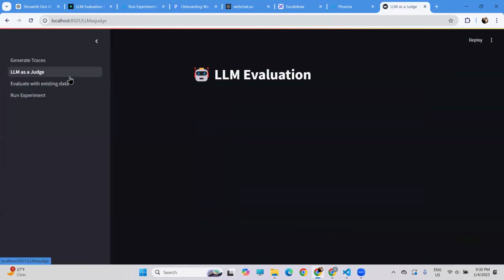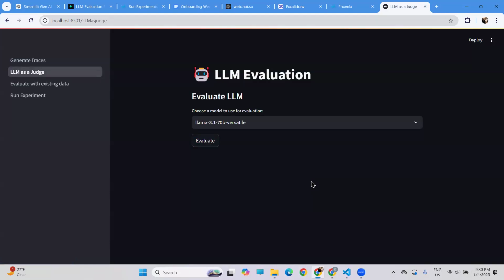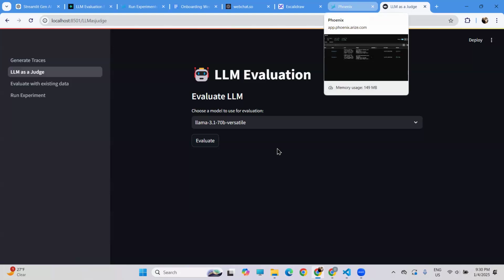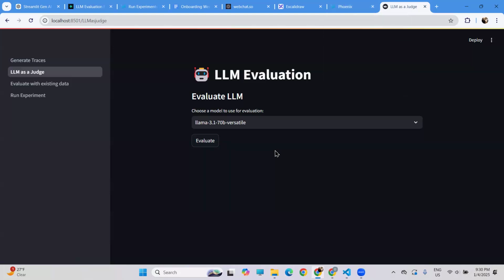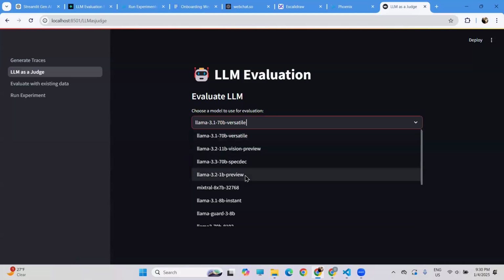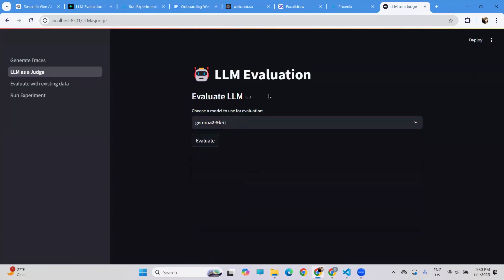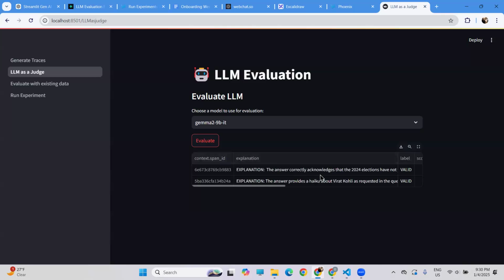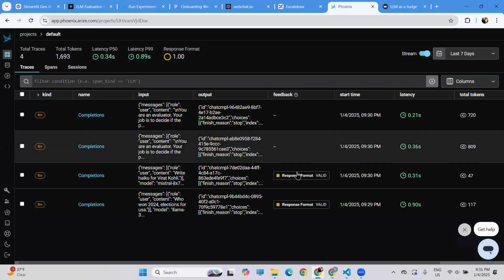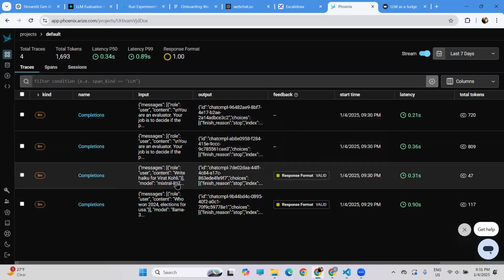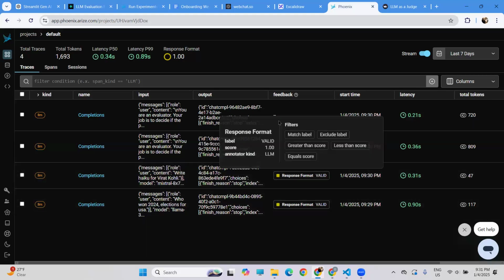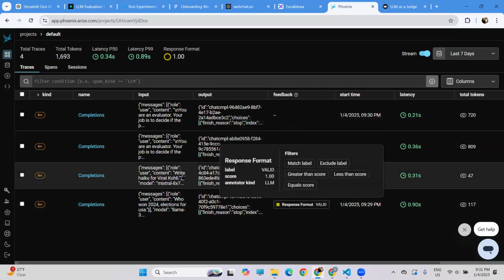Let me go through and use different LLMs as a judge, and then I will annotate whether the generated response is valid or not. For example, let me select Gemma, and I'll start evaluation. It will start evaluation, and yes, I got the evaluation output, and it also gives me an explanation of why the particular model is giving a valid label for my traces. So here you can see my two traces got annotated and both of them are valid.